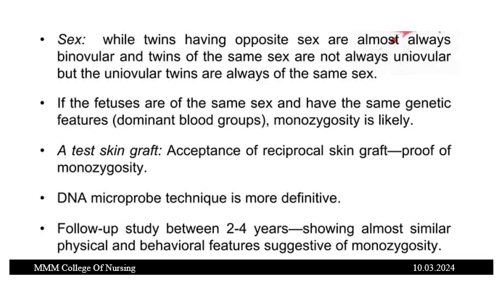But if there are two ova and they are fertilized by two different sperms, then the sex of the babies may be the same or may be different. That's what is given here. If the fetuses are of the same sex having the same genetic features, monozygosity is likely. A test skin graft, acceptance of the reciprocal skin graft, is proof of monozygosity. DNA microprobe technique is more definitive. Follow-up study between 2 to 4 years showing almost similar physical and behavioral features is suggestive of monozygosity.